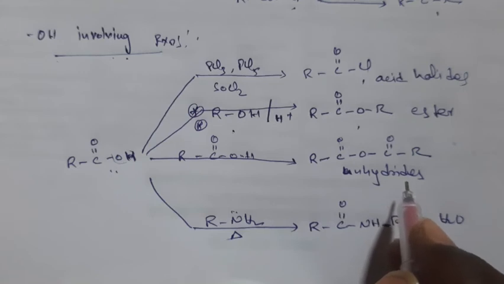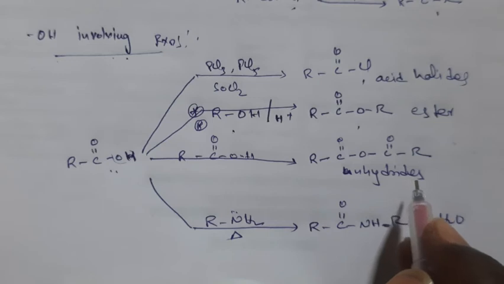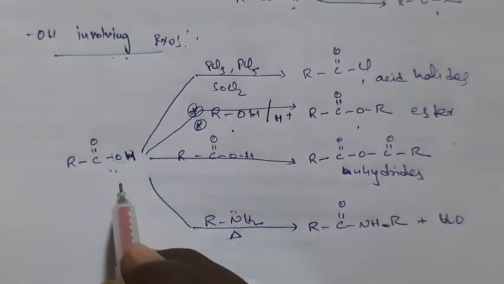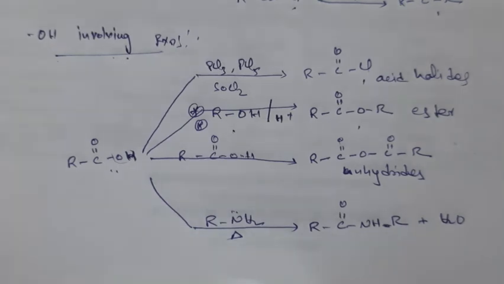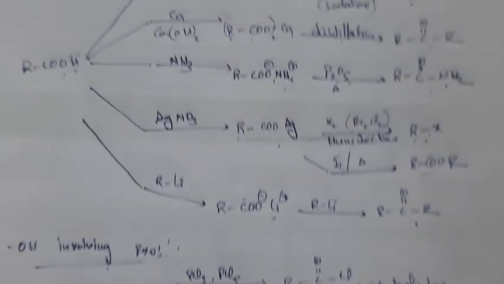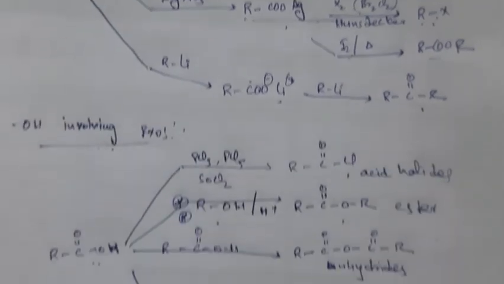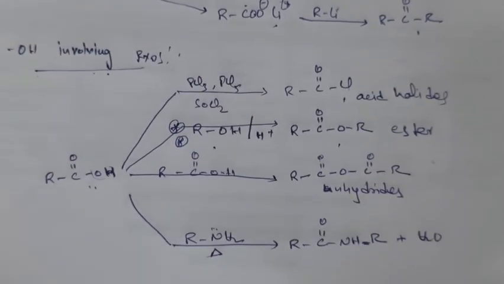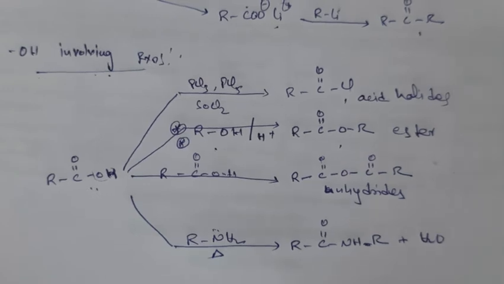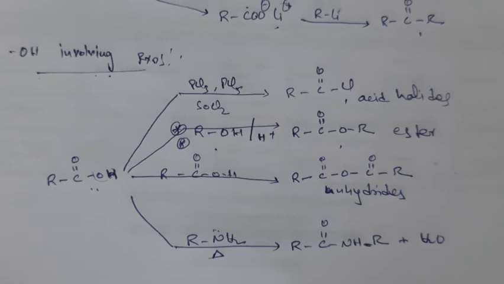So this is about the properties of carboxylic acids which involve the OH group, right? These are the two important types: first, hydrogen involving reactions, and second, OH involving reactions. Now the third type of reactions involves the whole COOH group, right?